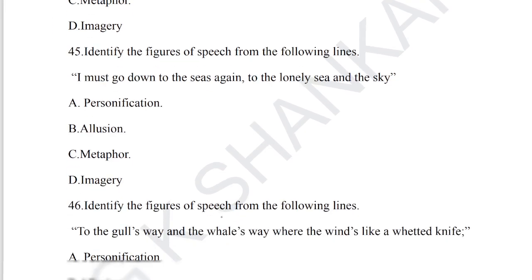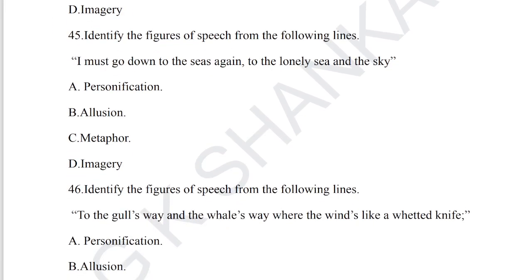Question number 45, identify the figures of speech from the following line. I must go down to the seas, to the lonely sea and the sky. Lonely sea and the sky, the human attribute was given to non-living things like sea and sky. Option A is the correct answer. Personification is the correct answer for question number 45.